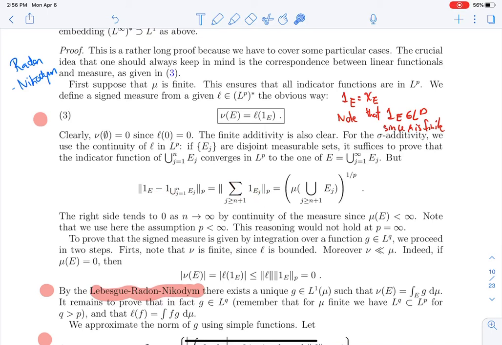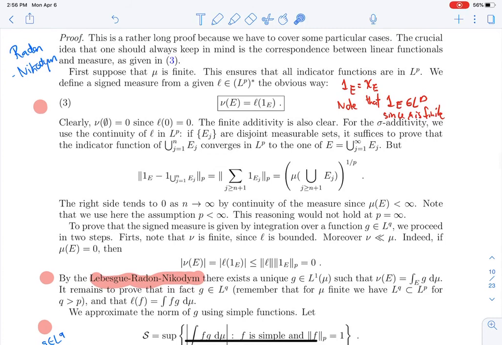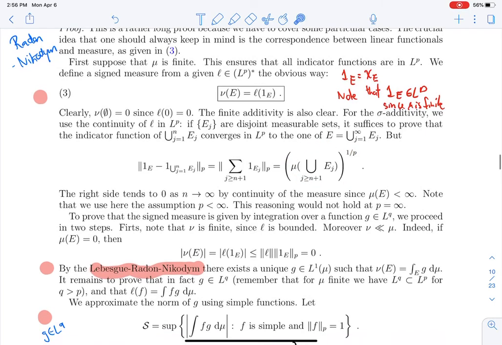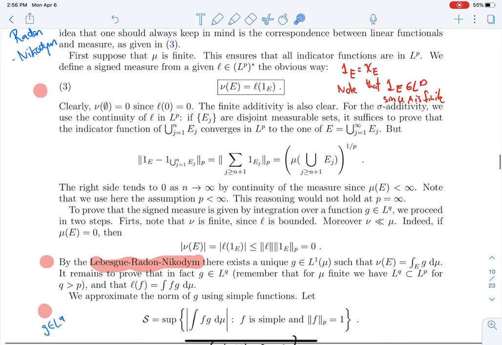By definition, if you take the p power, because they're disjoint, I can rewrite it simply as this. As n tends to infinity, this goes to 0, by continuity of the measure, and that's it.